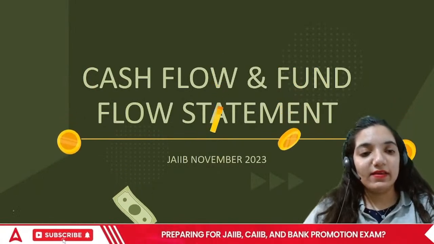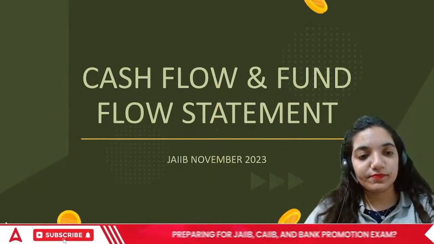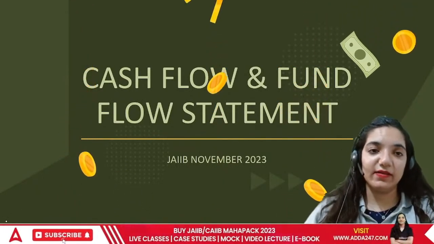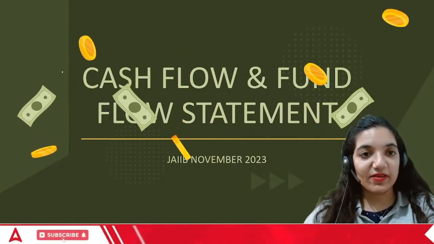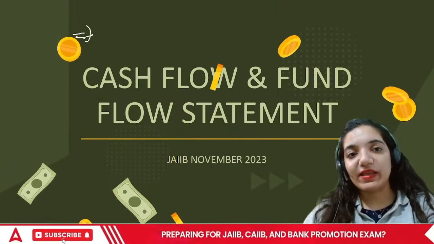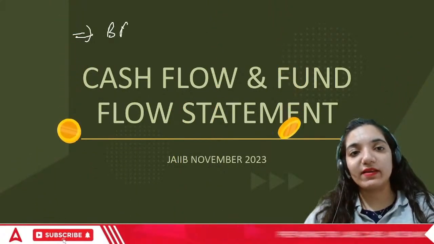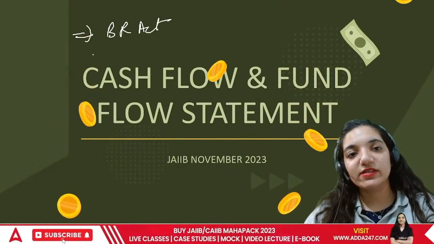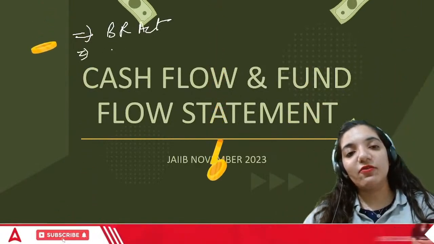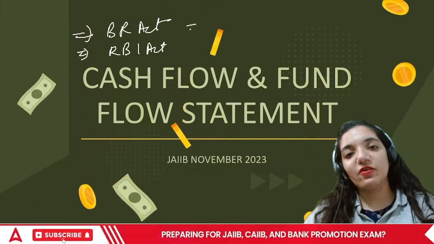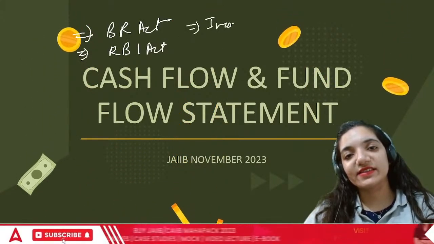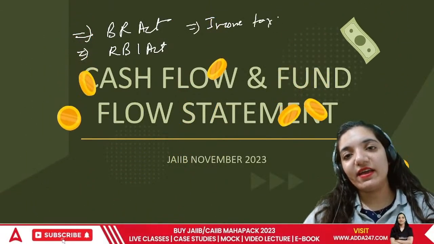In a banking company, or I would say in a bank, a bank is basically a company, which is called a banking company. So when we talk about banking companies, they follow the Banking Regulation Act. Number one, they are following the RBI Act. They have to follow the Income Tax Act.